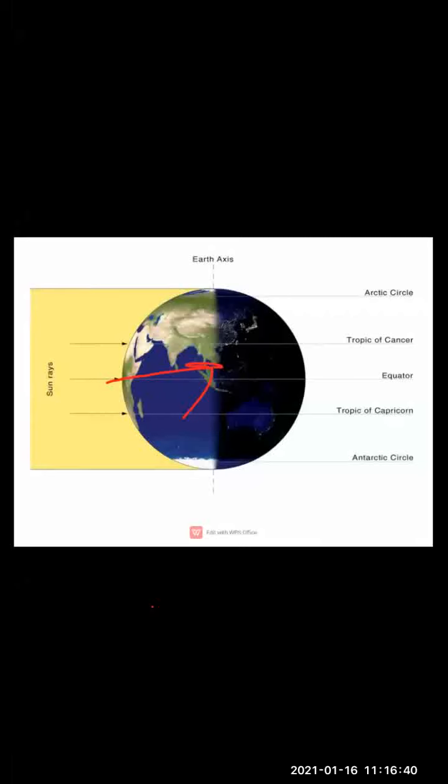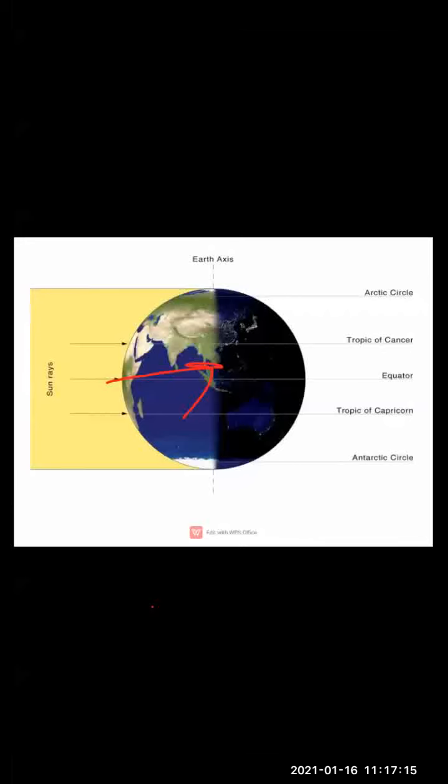Okay, so in the northern hemisphere, what happens? Spring prevails. Clear, children? The spring prevails from 21st March to 21st June. Whereas in the southern hemisphere, what happens? Autumn prevails, from 23rd September to 22nd December. The southern hemisphere has the opposite seasons during these periods.